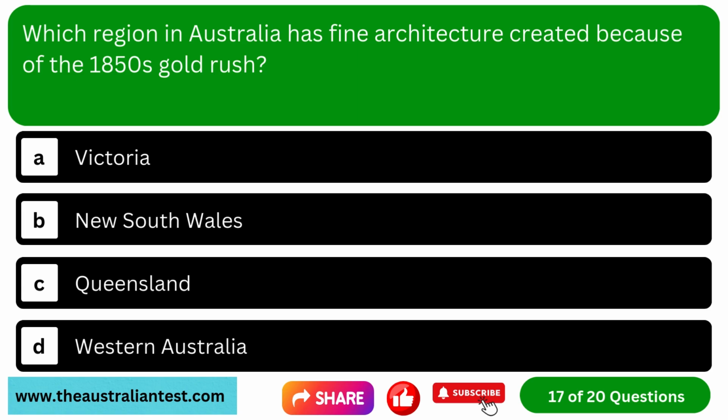Question 17. Which region in Australia has fine architecture created because of the 1850s gold rush? Option A, Victoria. Option B, New South Wales. Option C, Queensland. Option D, Western Australia.